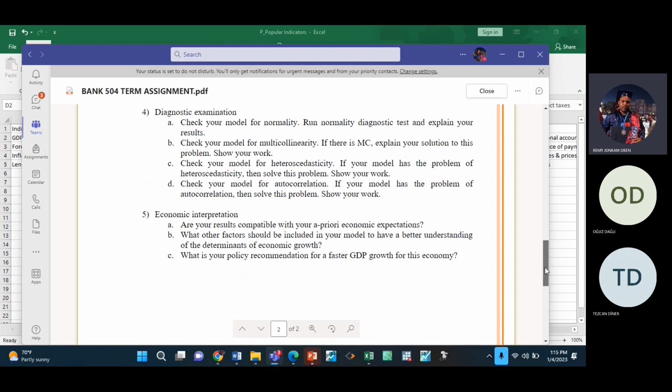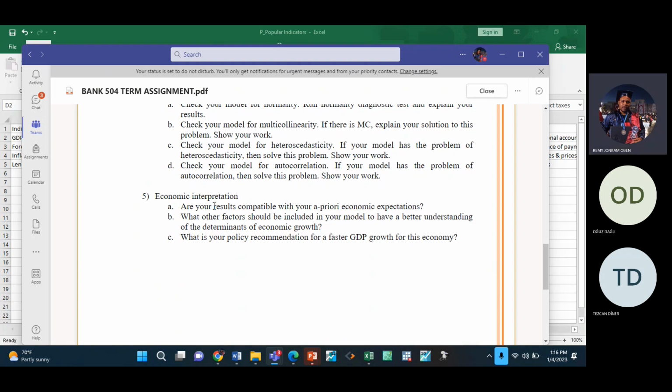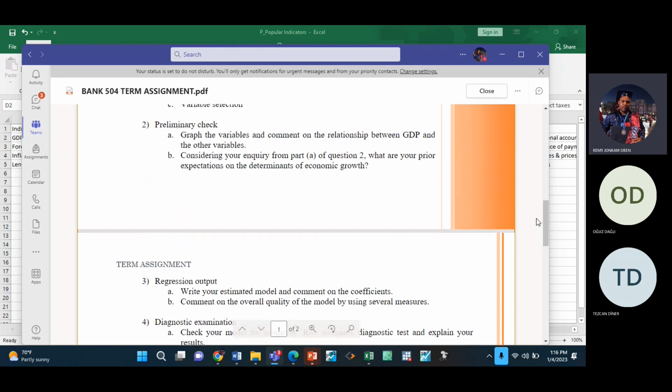Now, number 5, economic interpretation. This one is a little bit tough, and I like it. Are your results compatible with a priori expectations? Remember, when we check the graphs here, we made these a priori expectations. So, for instance, we said we expect FDI should have positive relationship with GDP, based on the graph. That is a priori expectation, which is like a research hypothesis.